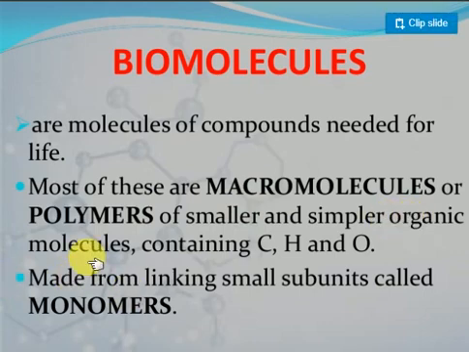What do you mean by organic compound? Generally we discuss compounds made up of carbon and hydrogen, along with oxygen. Remember CHO. They are made from linking small subunits called monomers. For example, proteins are made up of amino acids. Amino acids undergo a polymerization process and form a large molecule. The large molecule is called a polymer.